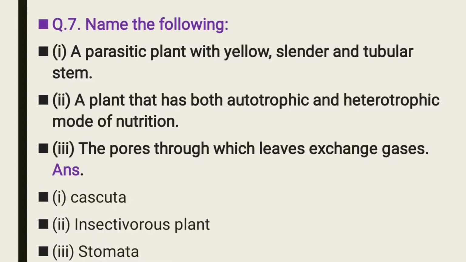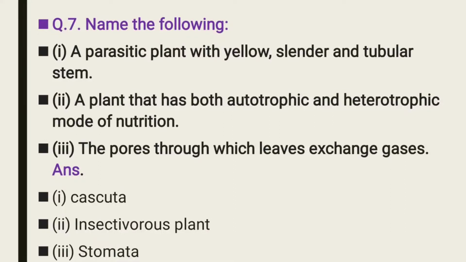Third, the pores through which leaves exchange gases. Exchange which gas? It means they take in carbon dioxide and after completing the process of photosynthesis they release oxygen into the atmosphere. It means exchange of gases.